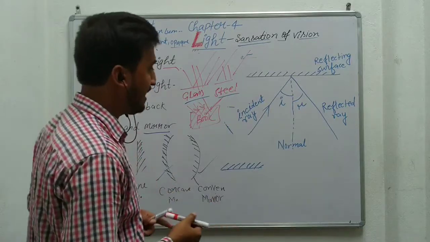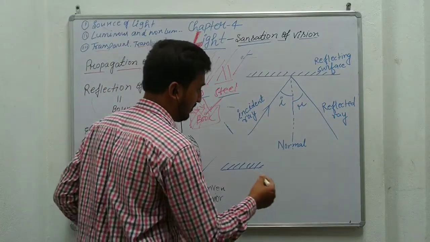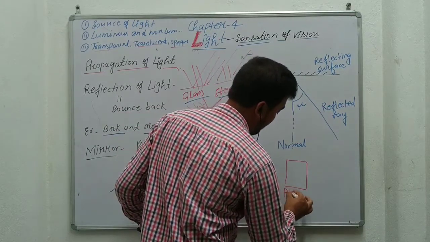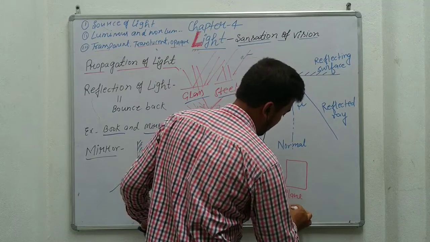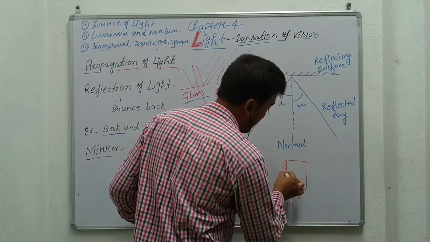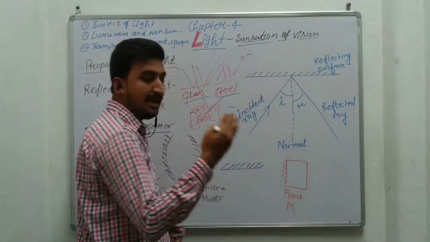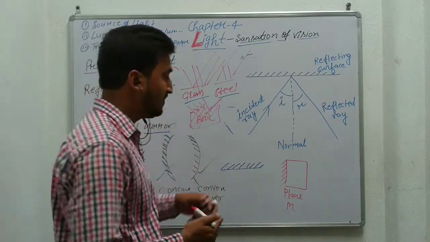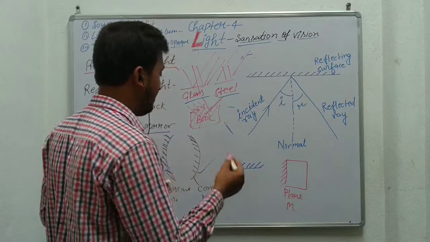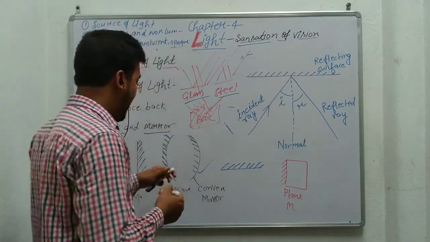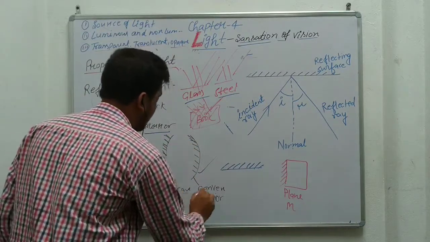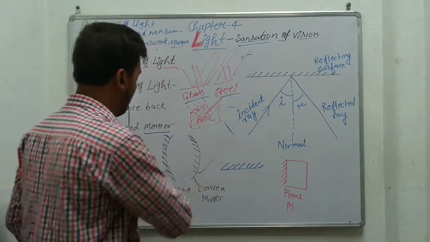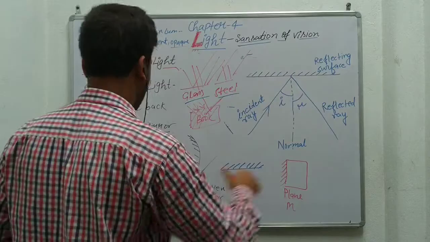You can see an example of a plane mirror at home. The mirror we are using at home is an example of a plane mirror, because it has one side polished and the other side made from a wooden surface. That's why we can say this is a plane mirror. There are many examples of concave and convex mirrors, which we will discuss in the next class.